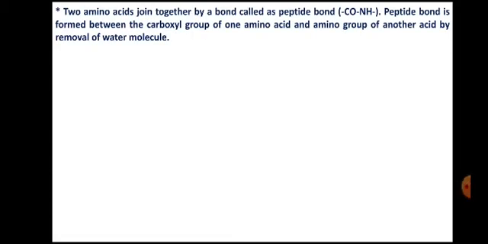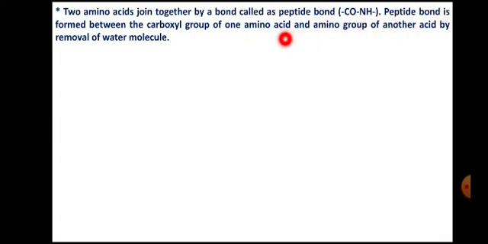When these amino acids join together, the bond which is formed between these two amino acids is called a peptide bond. And this peptide bond is a CONH bond. We'll learn how exactly this bond is formed.